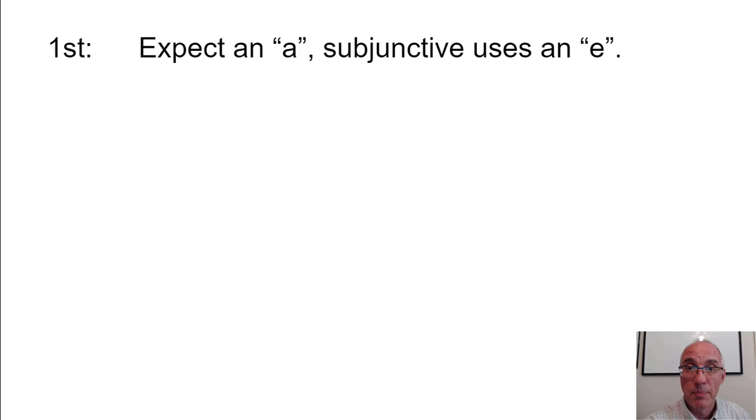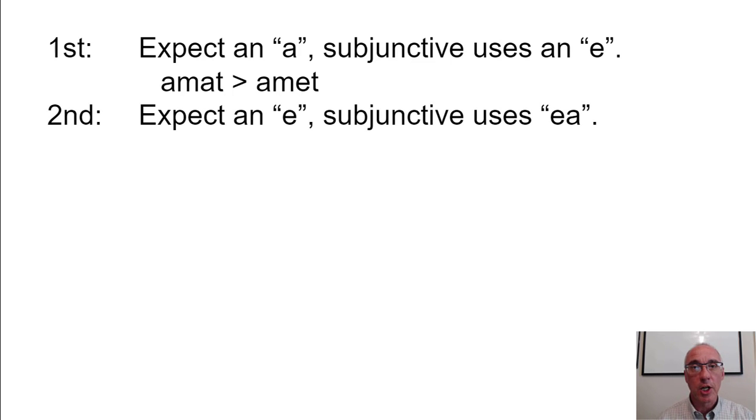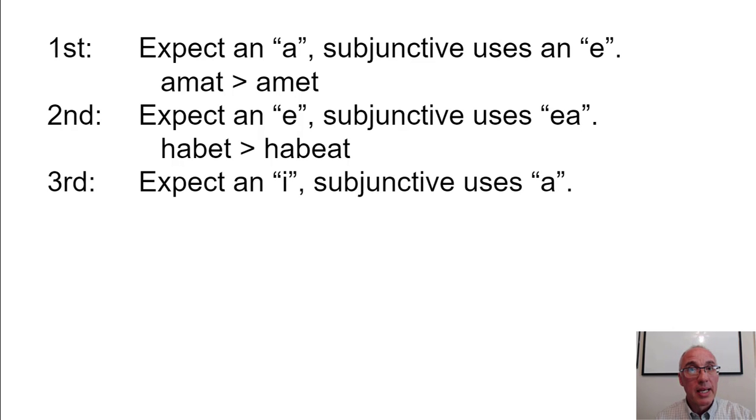How is this going to show up in Latin? In the first conjugation, expect an A; the subjunctive uses an E. Amat, he loves. Amet, that's the subjunctive form. Second conjugation, expect an E. The subjunctive uses an EA. In other words, habet, which you're all used to, he has, she has. Habeat, that's your subjunctive form. Third, expect an I. The subjunctive uses an A. In other words, ducit becomes ducat.